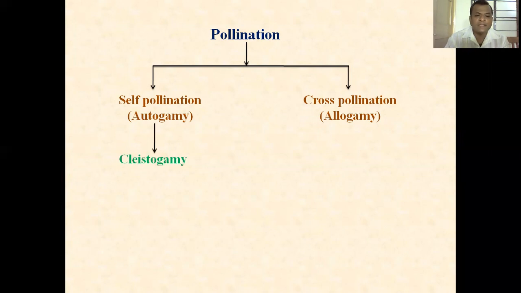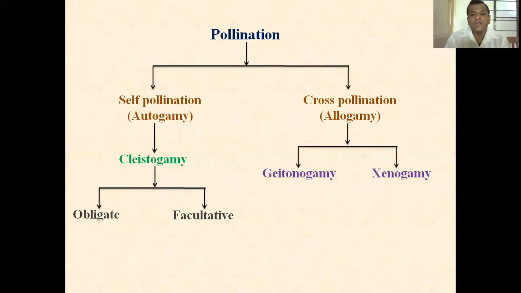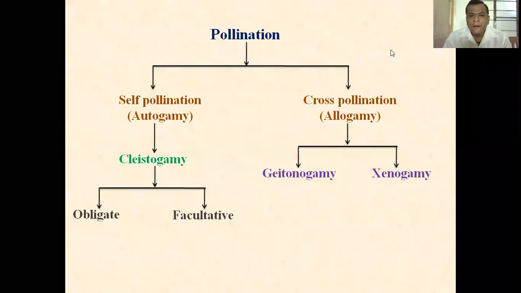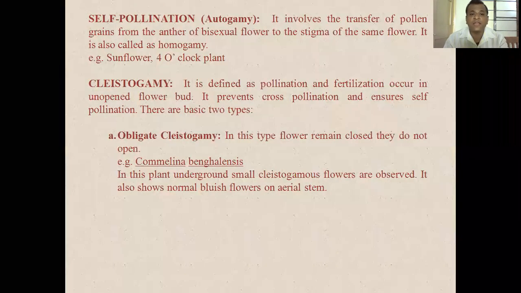In self-pollination, there is cleistogamy and chasmogamy. Cleistogamy has two subtypes, that is obligate cleistogamy and facultative cleistogamy. In cross-pollination, there are two basic types, that is geitonogamy and xenogamy. Further, xenogamy is divided into three subtypes, that is dicliny, dichogamy and herkogamy.